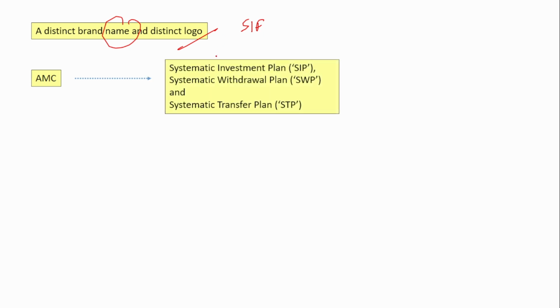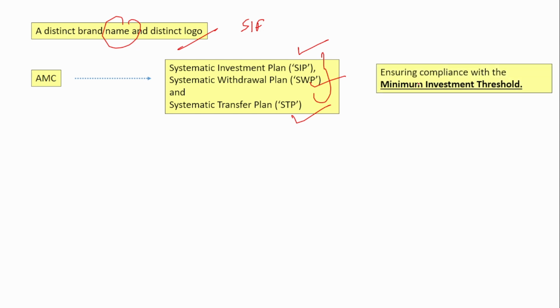Next is, the existing mutual fund itself can open an SIF, but it should ensure that a distinct brand name and a distinct logo are used. The same brand name and same logo should not be used. A distinct name and logo should be used for this SIF fund. And the asset management company for this SIF can also offer plans, that is systematic investment plan, systematic withdrawal plan, systematic transfer plans. Just like the mutual fund, they can offer these plans to the investors, but should also ensure that the minimum threshold compliance is met.